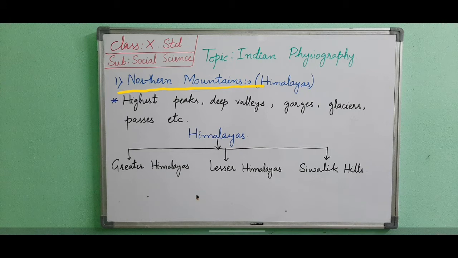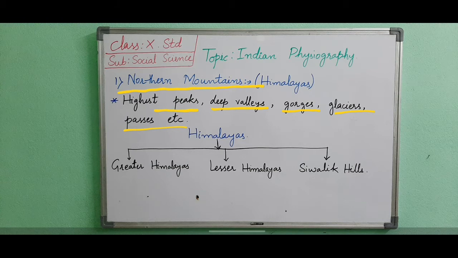They extend as a continuous chain along the northern boundary of India. They are the highest mountain ranges in the world. They have highest peaks, deep valleys and gorges, glaciers, passes, etc. Here, gorge means the narrow passes or the narrow passage. It is called gorge, and glaciers means the large water body of ice. It is called glaciers, and passes means road. These all things are in the northern mountain.